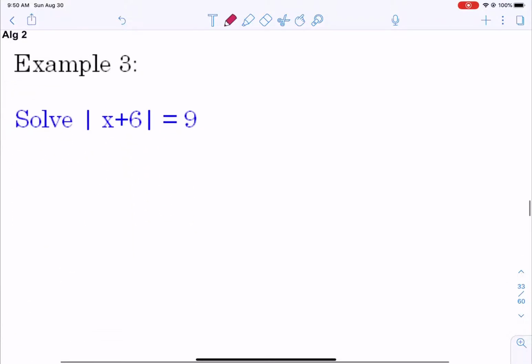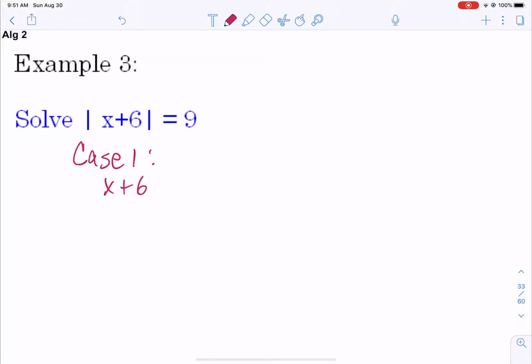Let's look at example 3. If you have an absolute value equation, we're going to have two cases, the positive case and the negative case. The positive case is when x plus 6 doesn't change and it's just equal to 9.